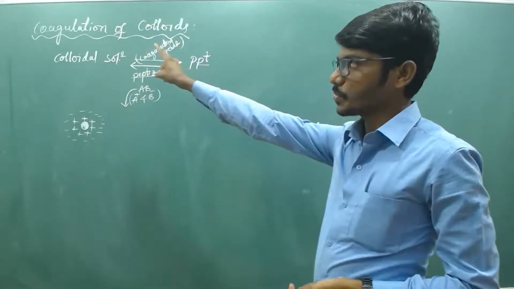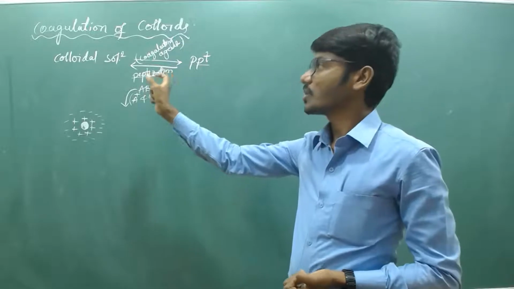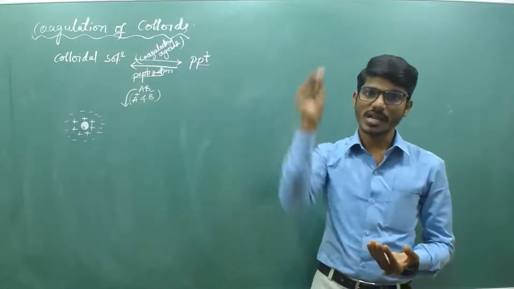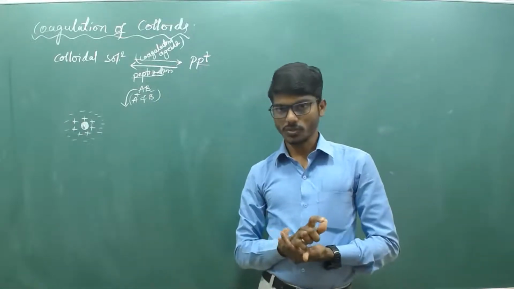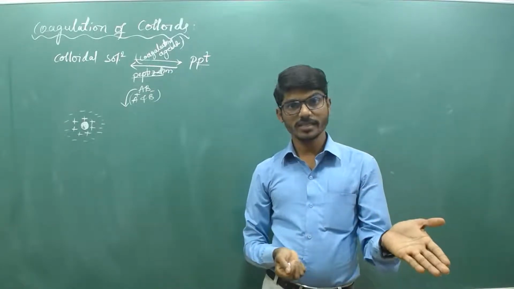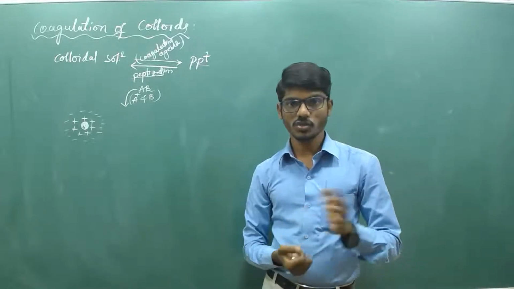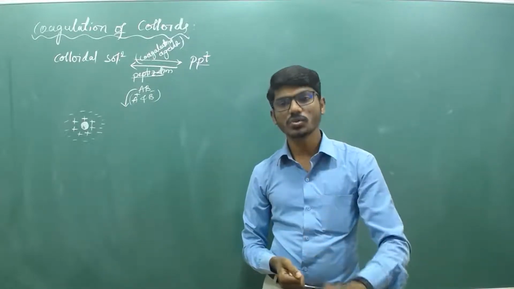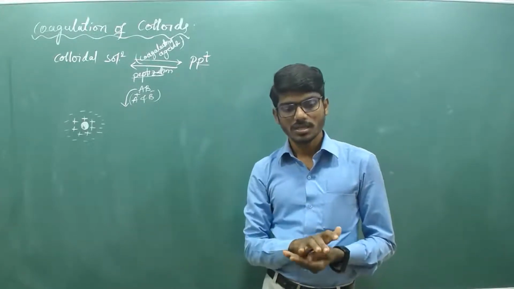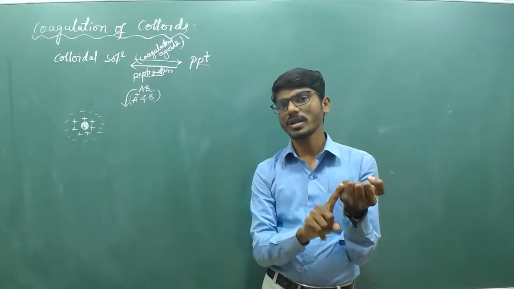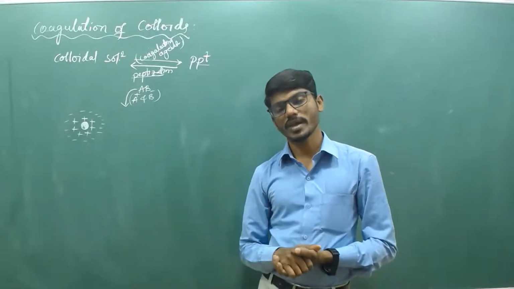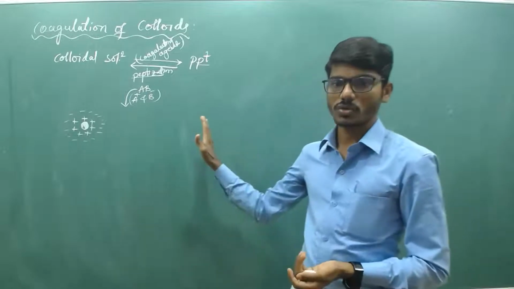So is it clear? The first point is the definition of coagulating agent, and how precipitation occurs when an electrolyte is added to colloidal solutions. That is the mechanism of coagulation. You can consider some examples, either a negative or positive sol, and how it gets neutralized by the addition of an electrolyte containing the opposite charge. If the colloidal solution is positive, it is neutralized by the negative ions of the added electrolyte. If it is negative, it is neutralized by the positive ions of the electrolyte. So this is about coagulation.